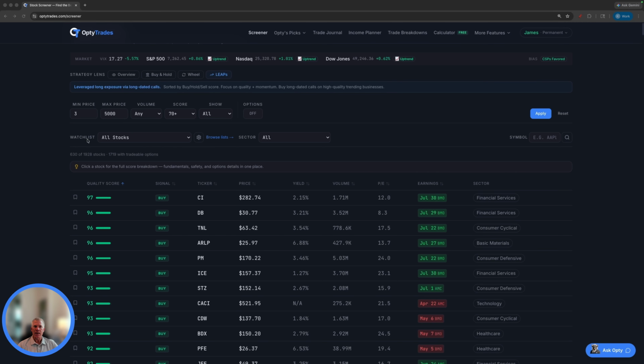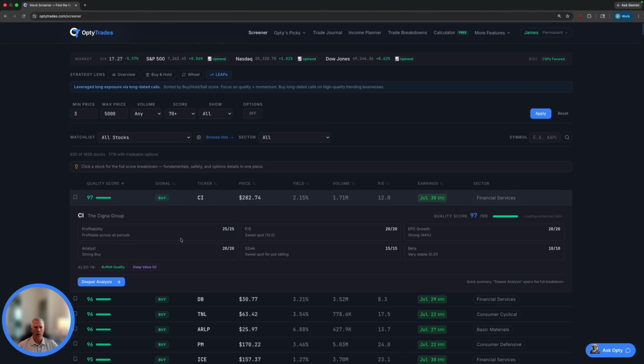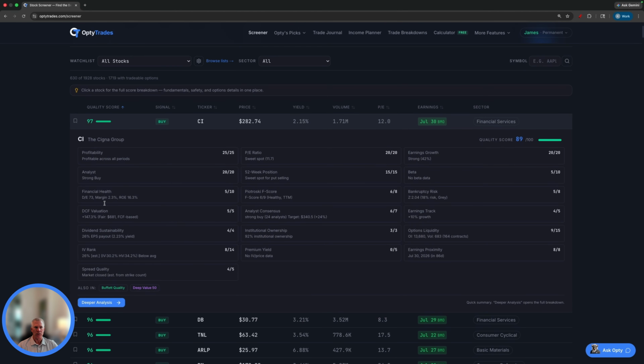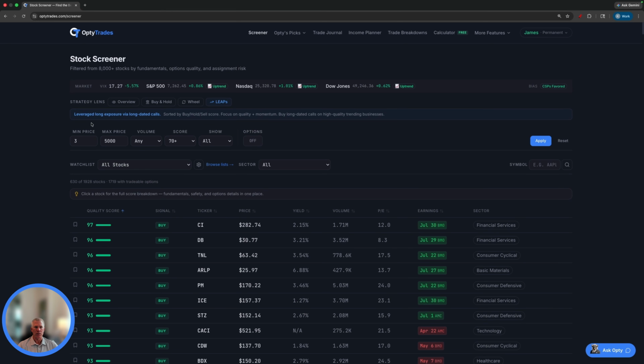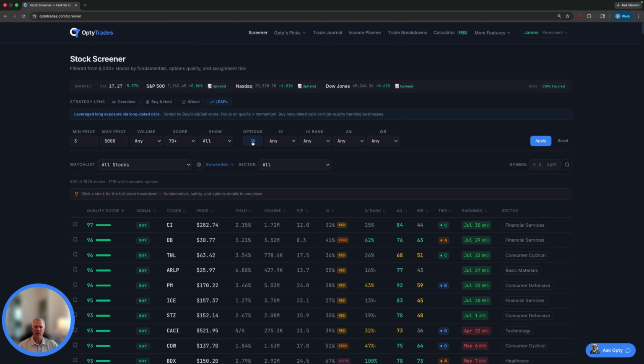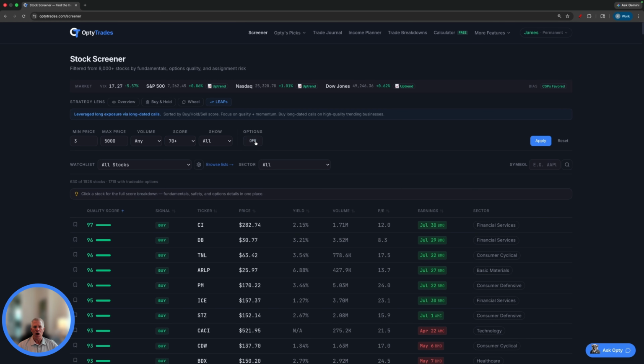And we're going to get deep into this whole section, what it does, how it works, in a future video, one by one. Just as an example here, we can get to some of our fundamentals. We can go to a deeper analysis, and we can choose pre-curated watch lists here. We can sort and search by many different features. We can turn the options mechanism on and off to help us find option stocks.